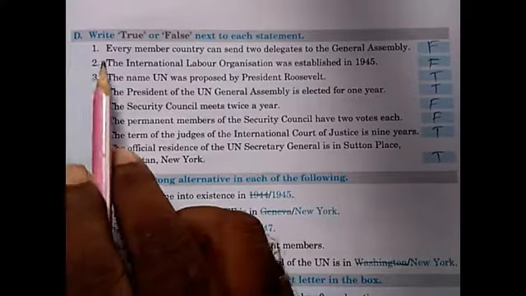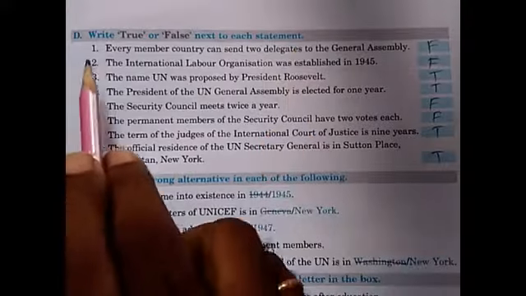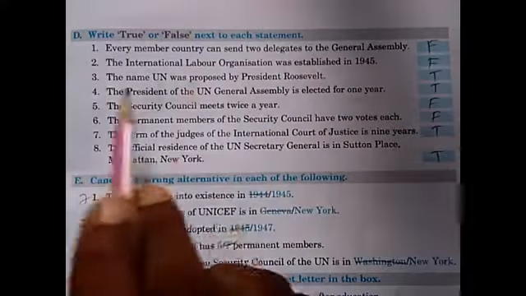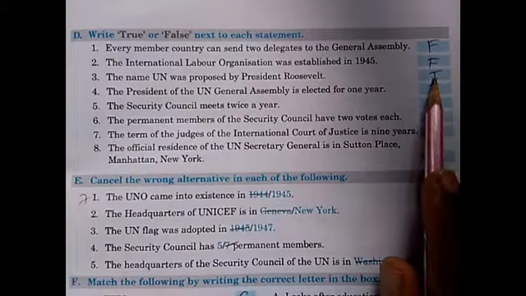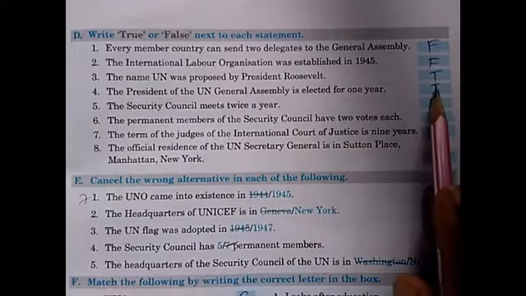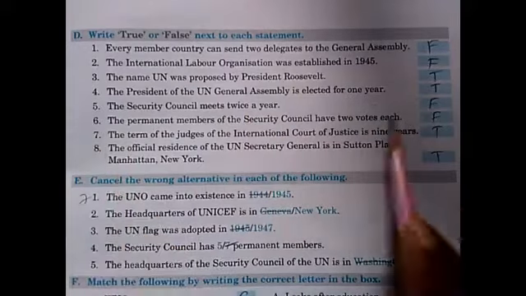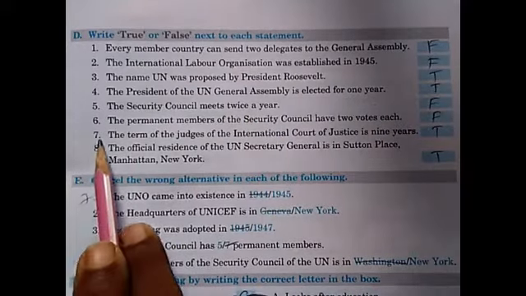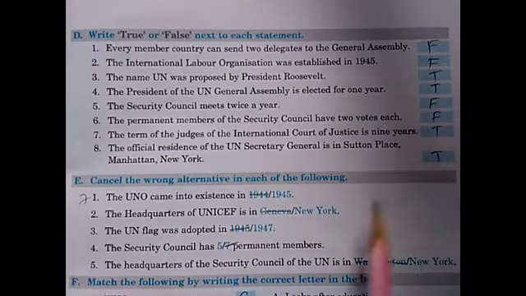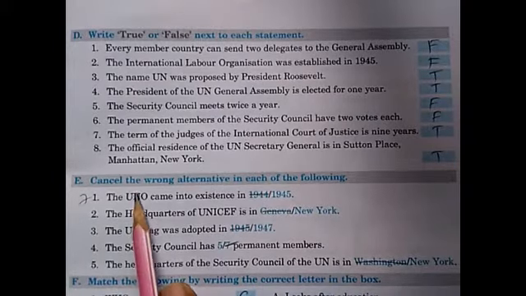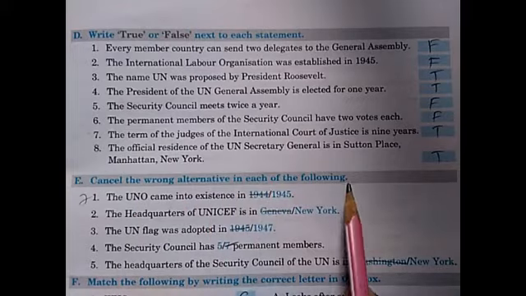Next D. Write true or false next to each statement. 1. False. 2. False again. 3. True. 4. True. 5. False. 6. False. 7. True. 8. True.